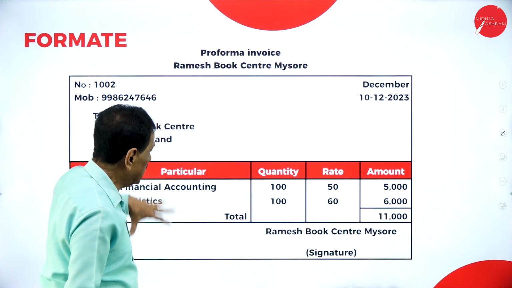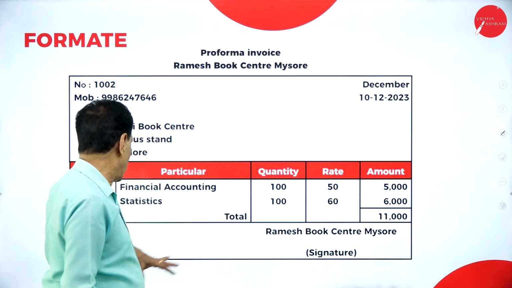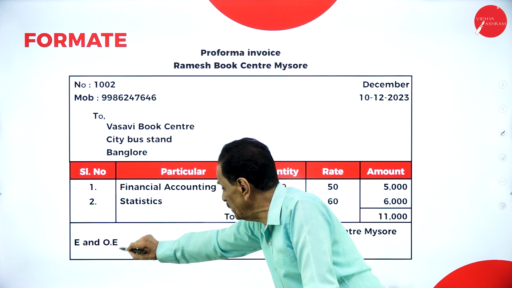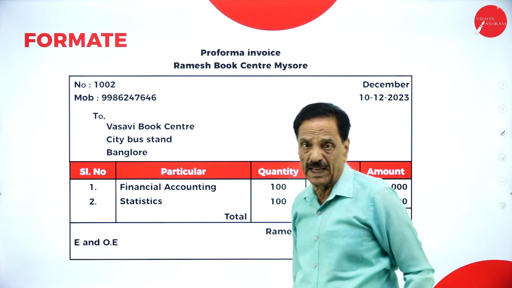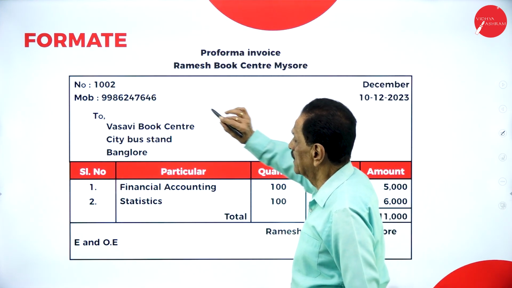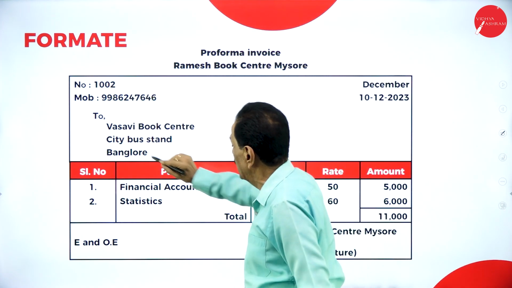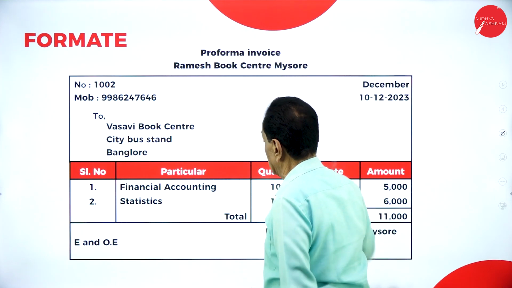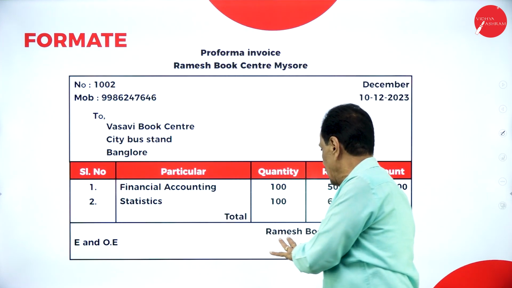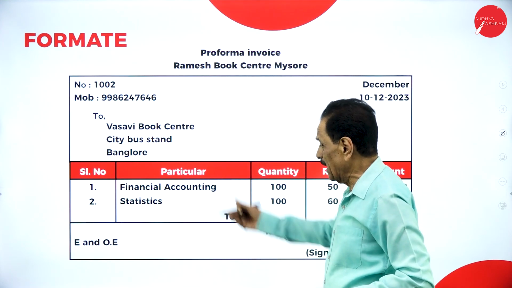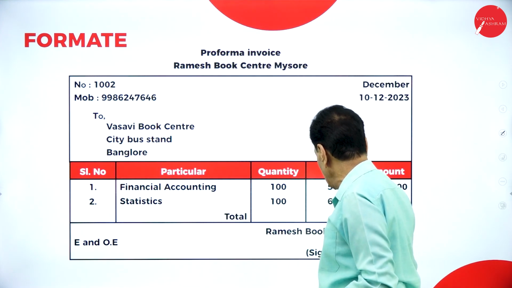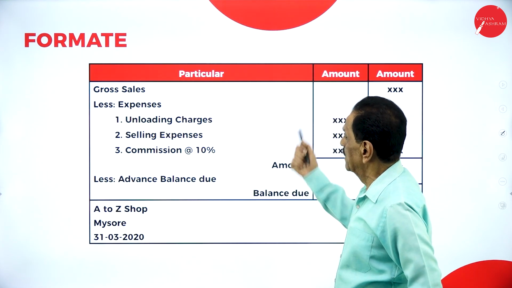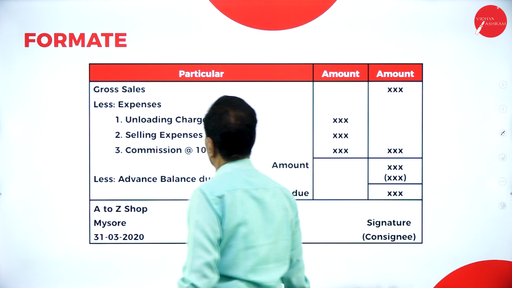So this is not an invoice, it's a pro forma invoice. Here errors are expected, and if there is any omission, that can be rectified here. This is the number, the date you are sending, to whom? Vasavi Book Center, City Bus Stand, Bangalore. So Ramesh Book Center is sending this. If they accept that, the same type of books will be sent by Ramesh Book Center to Vasavi Book Center. Pro forma of here, gross sale. This is account sales.